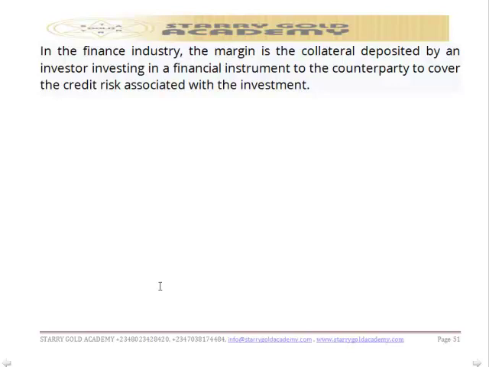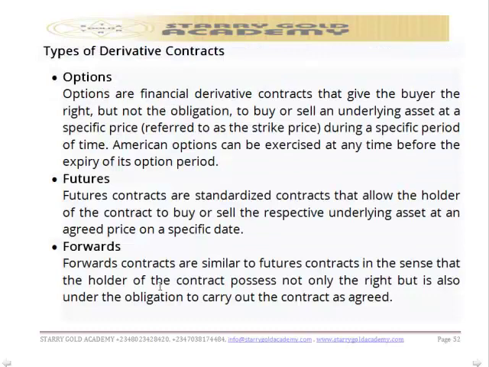Now, aside from that, there are types of derivative contract we have. Derivative contracts can be classified into four types. The first one is option. Options are financial derivative contracts that give the buyer the right, please note it, the right but not the obligation to buy or sell the underlying asset at a specific price, which is known as strike price, during a specific period of time.